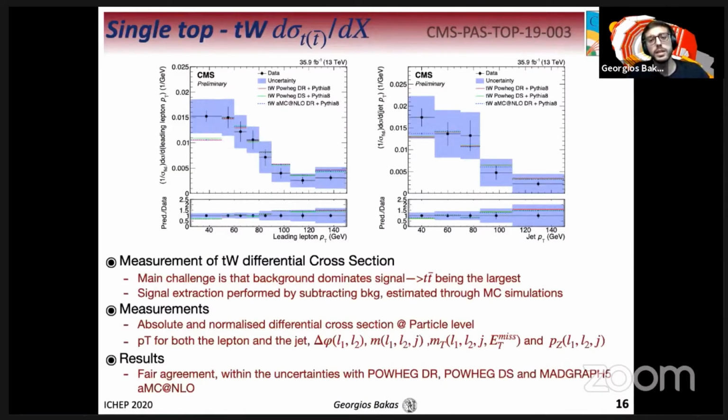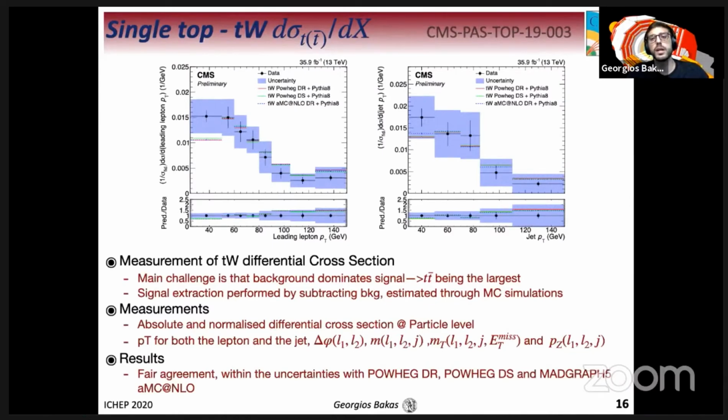Both absolute and normalized differential cross-sections are measured at particle level with respect to several variables such as the PT of both the lepton and the jet, delta phi of the two leptons, the invariant mass of the two leptons and the jet, the transverse mass of the whole system, the two leptons, the jet, and the missing energy, and the longitudinal component of the system formed by the two leptons and the jet.